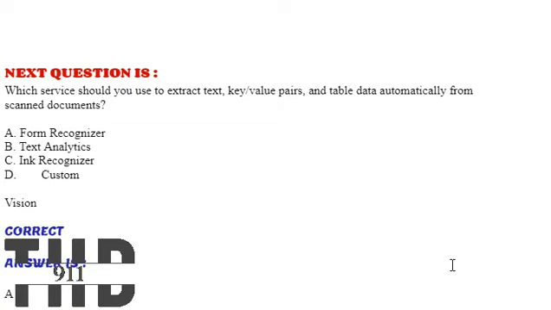Next question. Which service should you use to extract text, key-value pairs, and table data automatically from scanned documents? Option A, Form Recognizer. Option B, Text Analytics. Option C, Ink Recognizer. Option D, Custom Vision. The correct answer is option A, that is Form Recognizer.